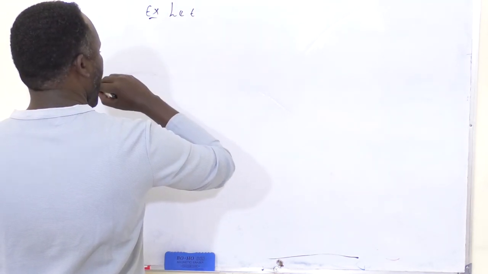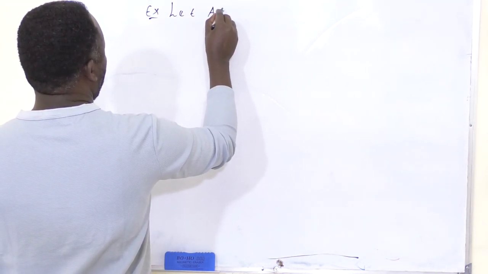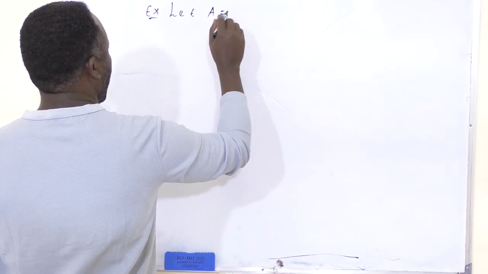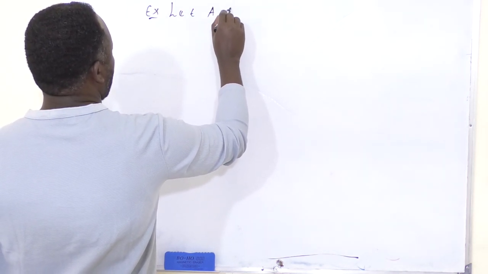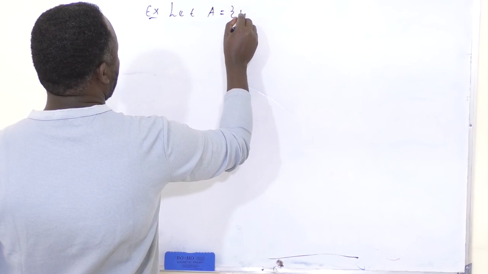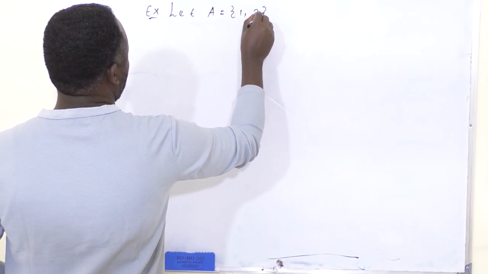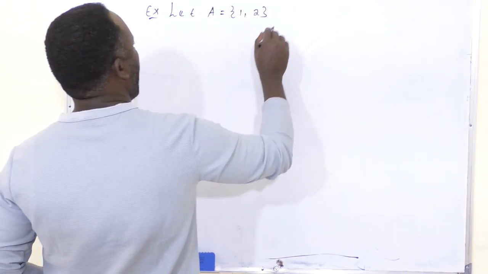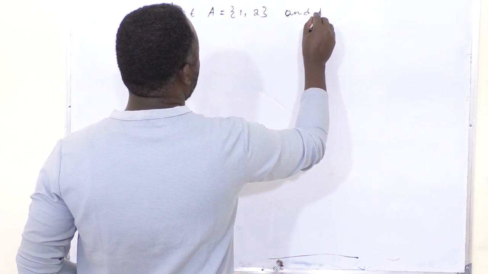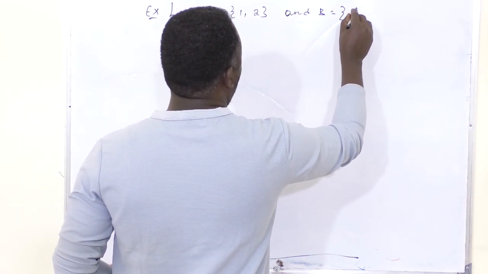Example 1. Let A be given by the set {1, 2} and let B also be given by the empty set.